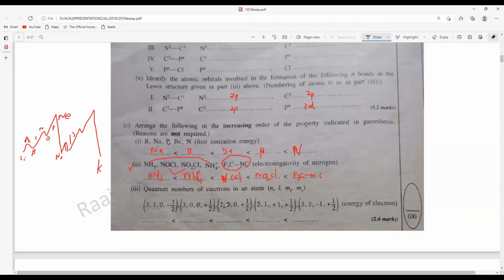Then you go for l. Here you see l is equal to 0, l is equal to 1. So this should come first and this should come second, because this is the p. And in the n=3 set, again, it's the same. So this should come third, this should come fourth, in fact, and this should come fifth. Right? So it should be the normal trend that you can arrange these things. Okay, so don't forget. These are very, very simple things.